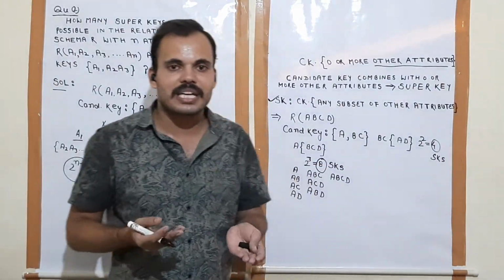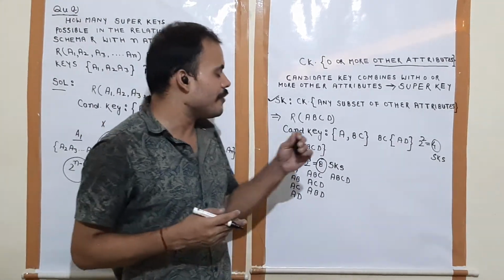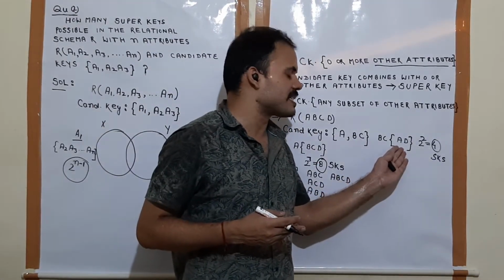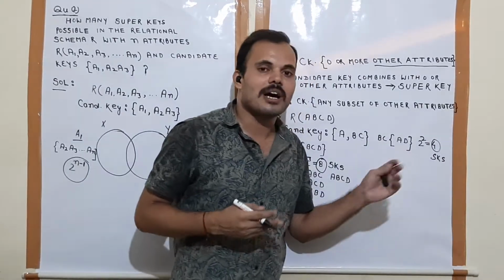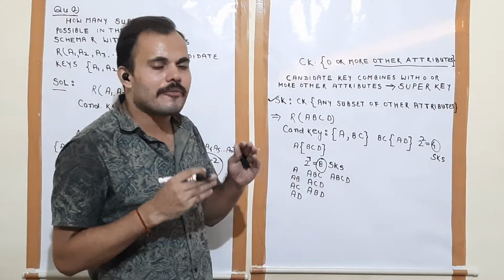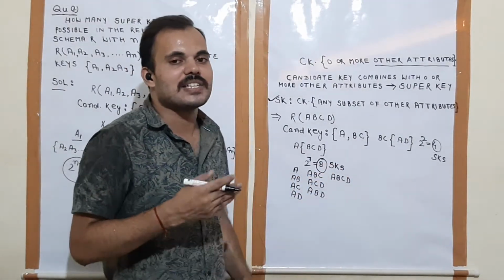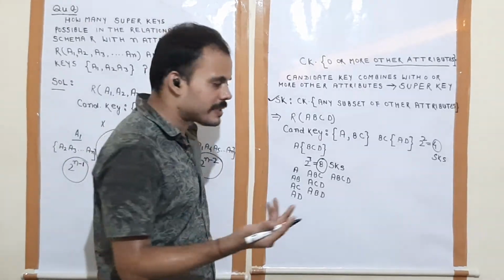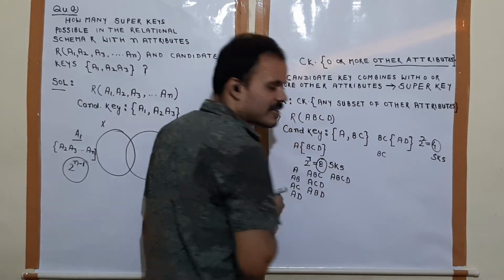What are these super keys? We have to find all possible subsets of a set containing two elements A and D. First is the empty set. When we combine the empty set with the candidate key BC, it will be a set containing two elements BC. First super key is BC.